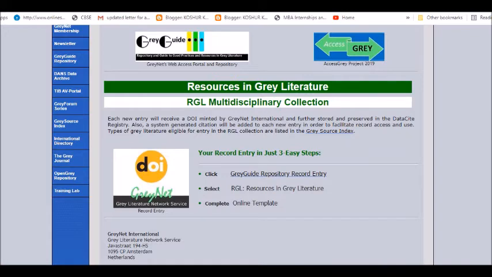This is a very simple thing that I wanted to showcase, to let you know that these kinds of websites are also available where you can understand and see what exactly grey literature is, how it is useful for you and how you can utilize it for SLR.